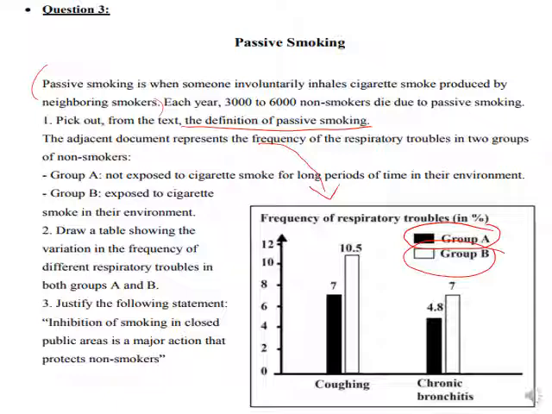Justify the following statement: prohibition of smoking in closed areas is a major action that protects non-smokers. Why?